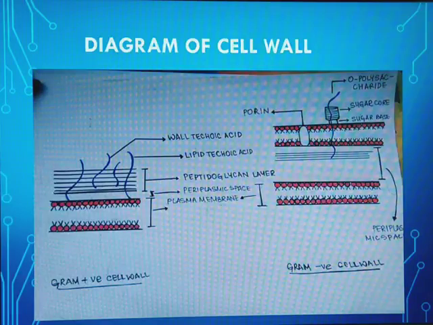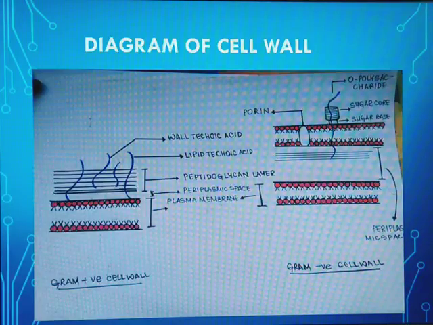In the gram-positive cell wall, we can see that there are two types of teichoic acid present: the wall teichoic acid and the lipid teichoic acid. The difference between these is that the lipid teichoic acid begins from the lipid membrane, or the plasma membrane, we can say. The wall teichoic acid begins from the walls of the peptidoglycan layers.